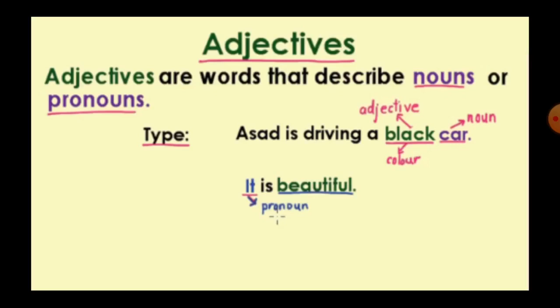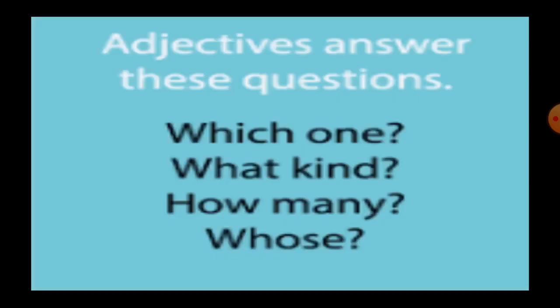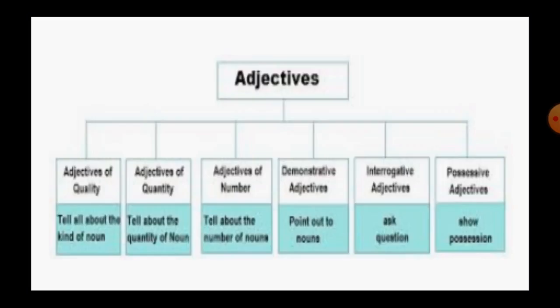Here, black is a color and it is an adjective, and car is a noun. It is beautiful. Beautiful is an adjective and it is a pronoun. So, adjectives are words that describe nouns or pronouns. Adjectives answer the questions which one, what kind, how many, whose, etc.